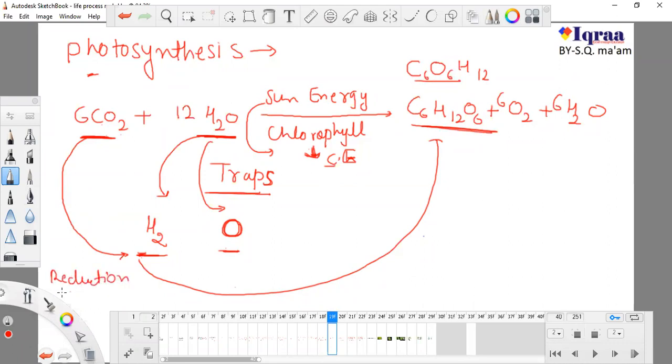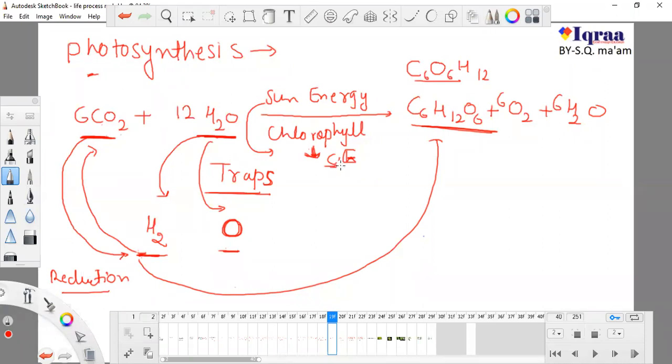Why is it known as reduction? Because whenever we add hydrogen to any other substance, this is known as reduction. We know the process of reduction is adding of hydrogen. First, chlorophyll absorbs sun energy and converts it into chemical energy.